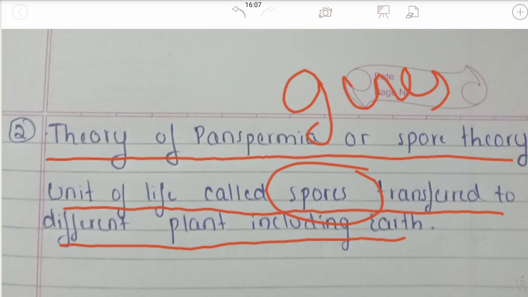So the theory of panspermia explains the existence of life. Here the unit of life is called spores, or normally we call them genes.